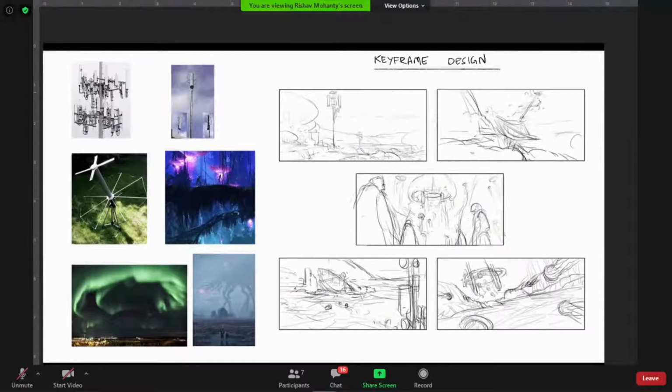Like environment design, you just have a shot where all the elements are designed. But in keyframe, the design of individual elements doesn't matter much. In keyframe design, what matters more is how the shot looks, like the camera angle, the framing, the mood, and the colors of the shot. Those are the more important points in a keyframe design.